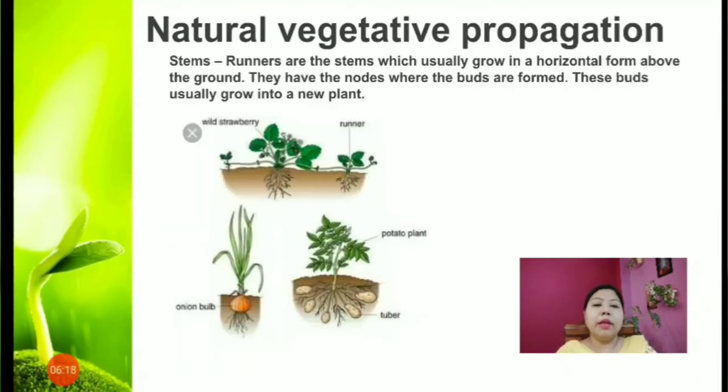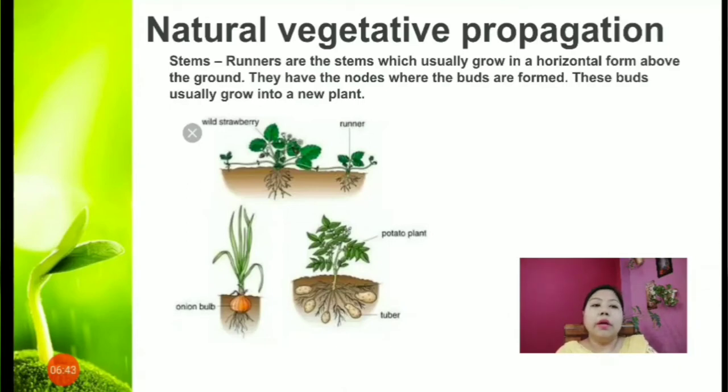Okay. Now let's look into the natural vegetative propagation. The vegetative parts like stem, leaves, roots are able to reproduce on their own, as I've already mentioned. So those are called the natural vegetative propagation. Stems. How do stems reproduce their new plant?